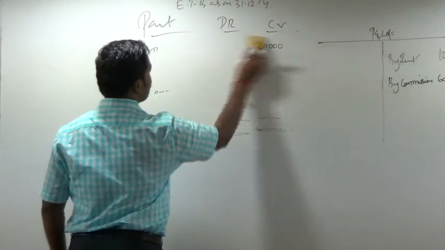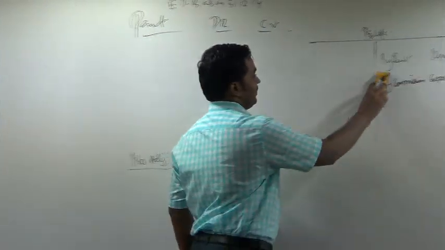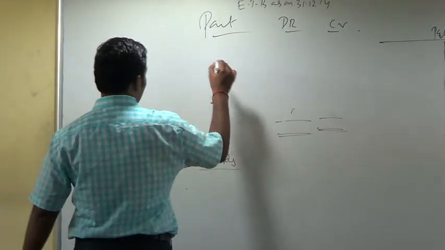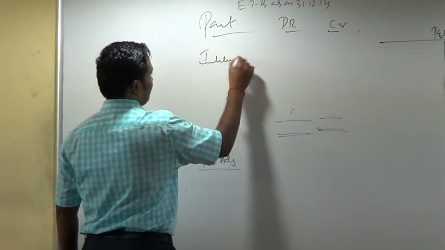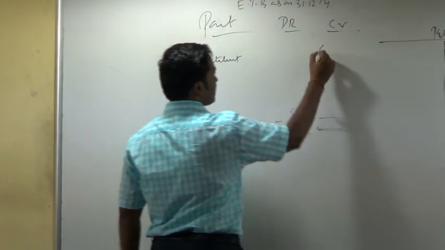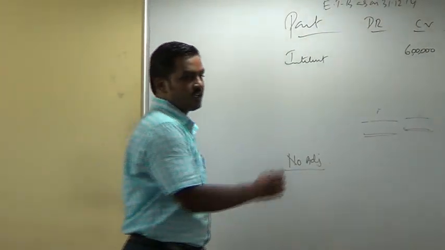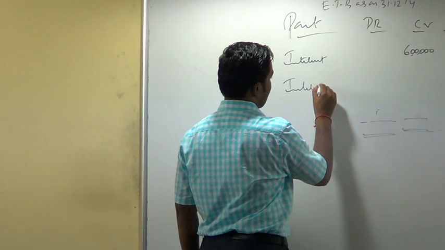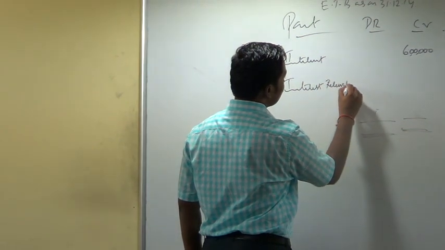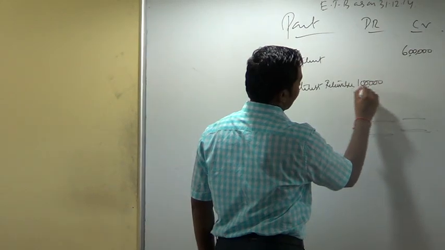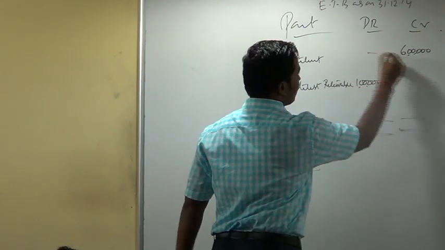Next problem. Now you should tell me what is the problem. You have to frame the problem. Extract of trial balance. Particulars, debit, credit. Tell me now, what should I write in the trial balance? Interest, how much? 6 lakhs. Very good, 6 lakhs you have to write in the credit column. Next, interest receivable, 1 lakh. Interest receivable, debit 1 lakh.